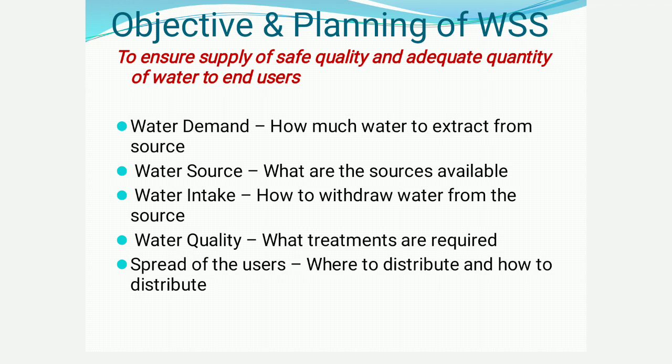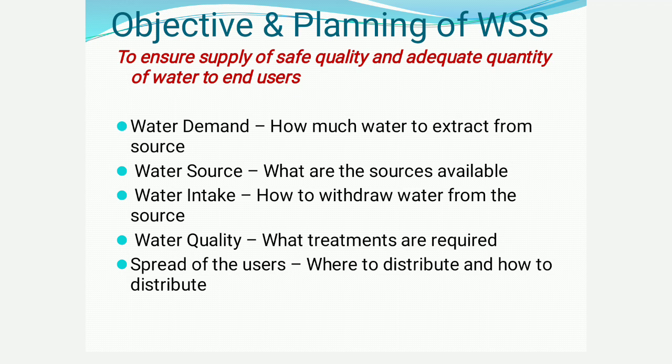If we take Chennai, the water resource comes from many sources like Chembarambakkam Lake, Porur Lake, Veeranam Lake, and many other small lakes around Chennai. If we are not able to find a single source, or if the single source is not adequate, then we have to go for two or more sources.